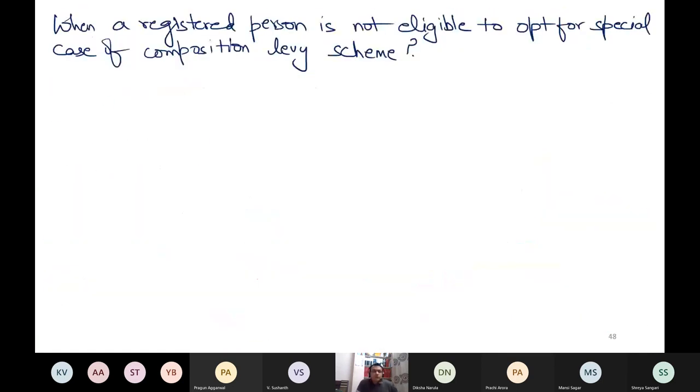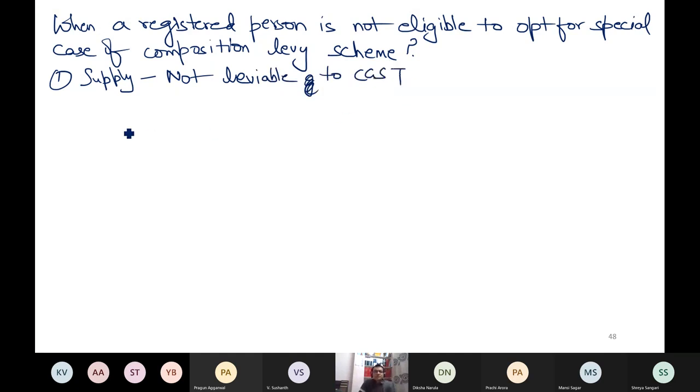So technically, which are those points which are the same? When you are engaged in supply of those goods or services, here goods and services both are covered, not leviable to CGST, you cannot avail the special case.